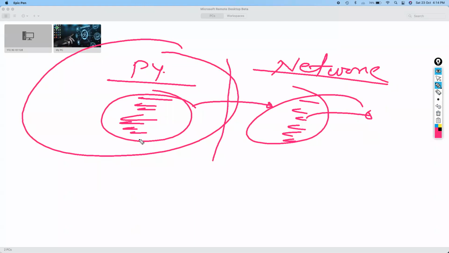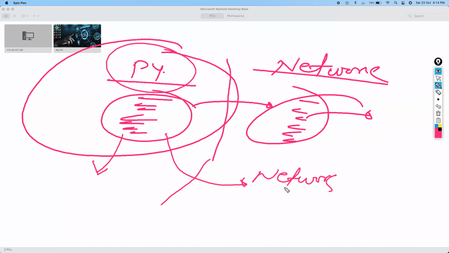The modules have already been created. We just need to use those modules or libraries to automate our network devices. That is what is meant by network automation developer, right?